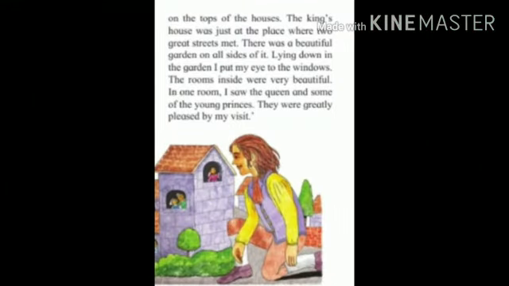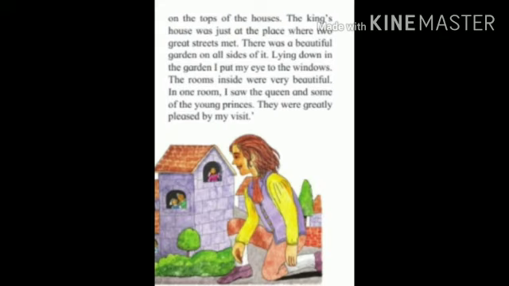Let's see further, dear children, what happened next. The king's house was just at the place where two great streets met. There was a beautiful garden on all sides of it. So where the king's house was, beside it there was a beautiful garden all around.